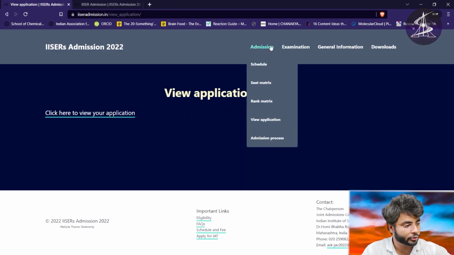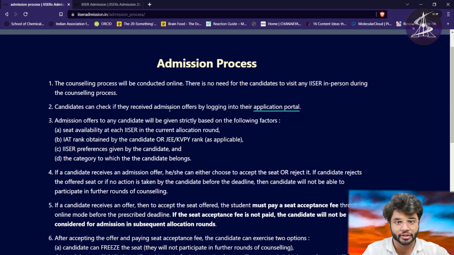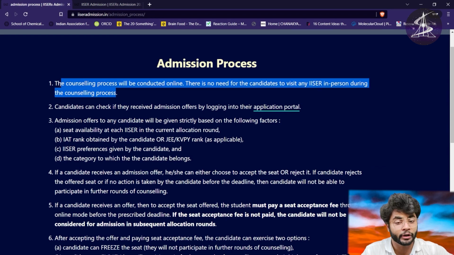Now if we come back to the admission process, let's see what the process of admission is. It is the same as I had told you about the counseling process. The counseling will be conducted online and there is no need for candidates to visit any IISER in person during the counseling process. The whole counseling process for IISERs will be online. You don't have to go to any of the IISERs.